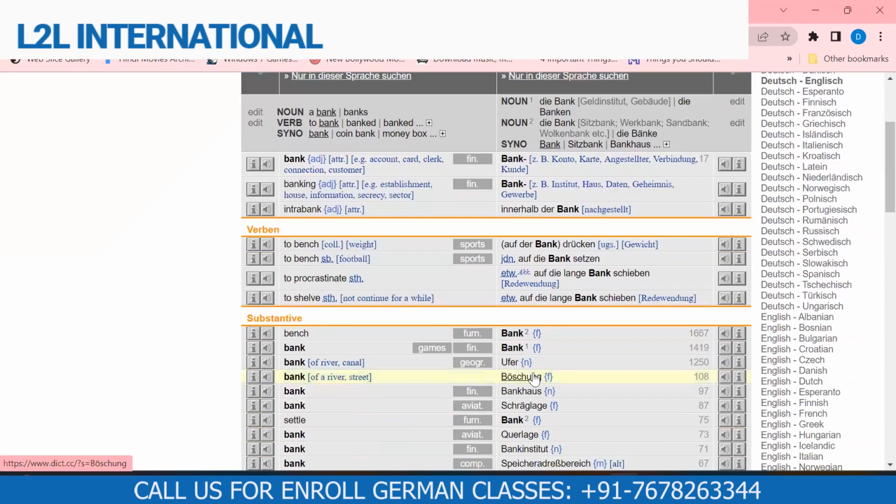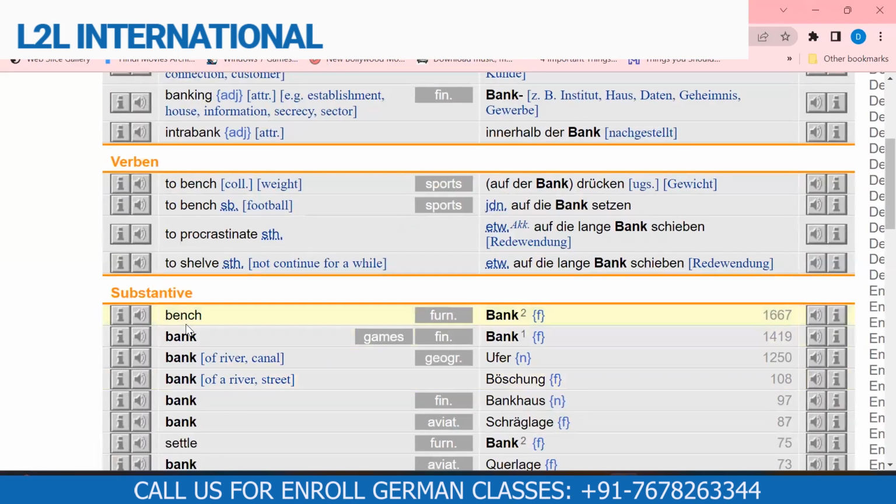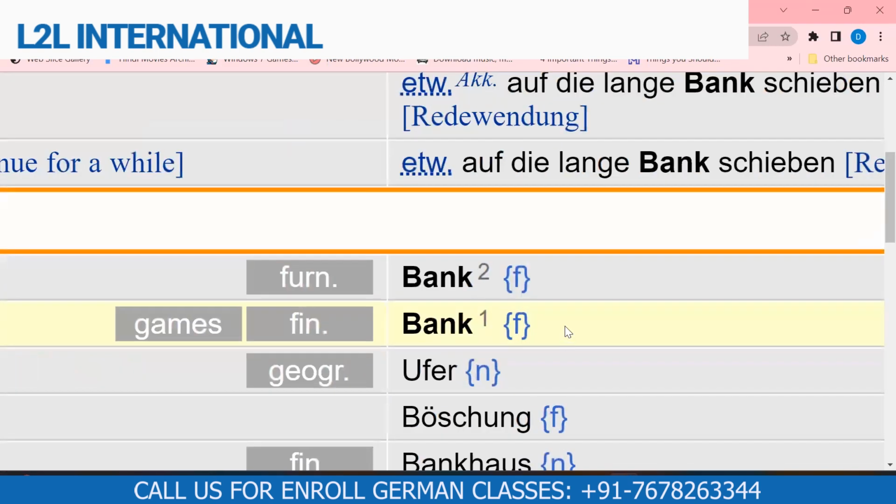You can see here, Bank is a bank; one is Bank meaning bench, the different one, and the other one is Bank meaning bank. So the article is feminine, it's written with f. Are you convinced the article of Bank is die Bank? The normal article, the nominative article, is die Bank.